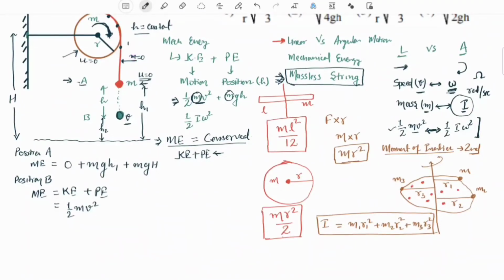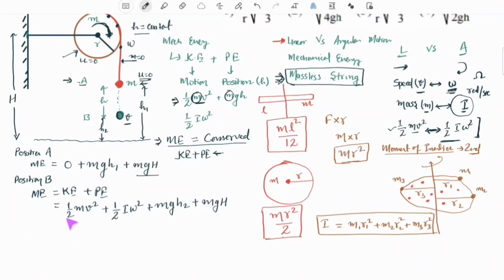So kinetic energy of the bob is half mv square, and kinetic energy of the disk would be rotational kinetic energy, which would be half I omega square, plus potential energy of the bob at position B, which would be mgh2. We have assumed it is at a height of h2 from ground, mgh2, plus potential energy of the disk would be mg capital H. That is why I was saying we can disregard this, because it is there in the initial as well as the final calculation. So it will cancel out, but we have not ignored it, we have simply mentioned it, mgH.